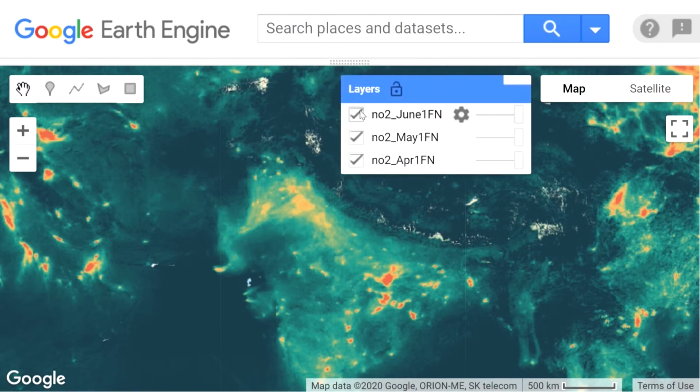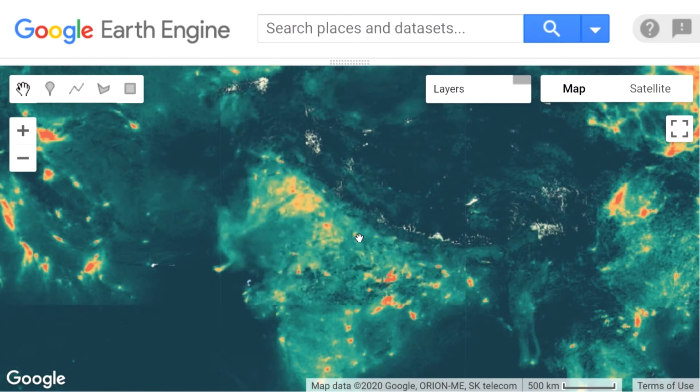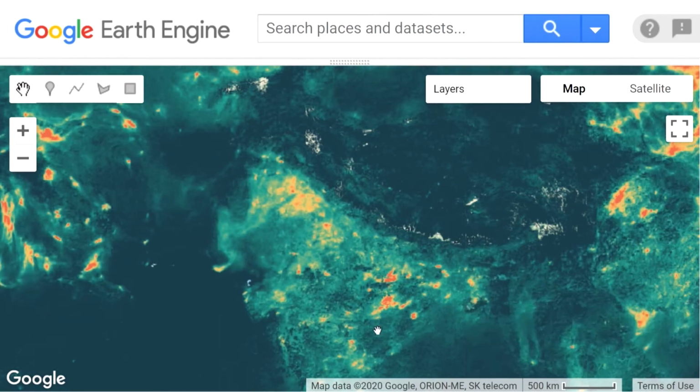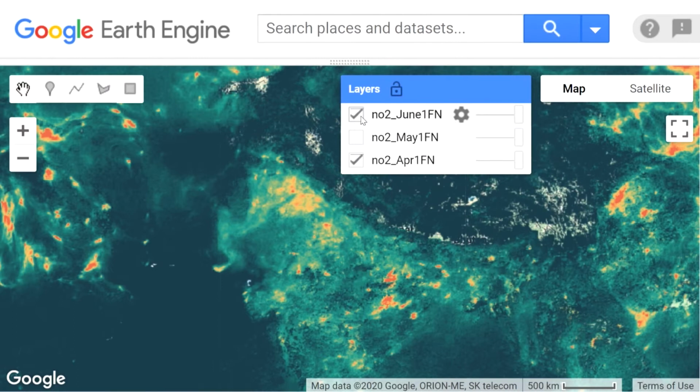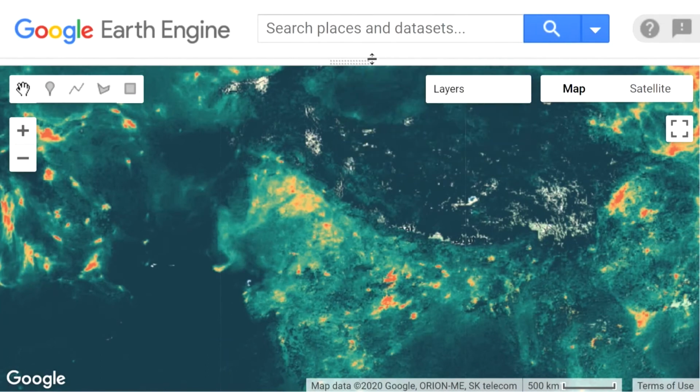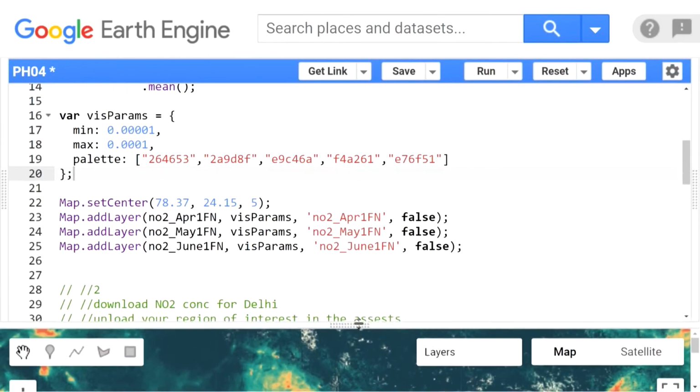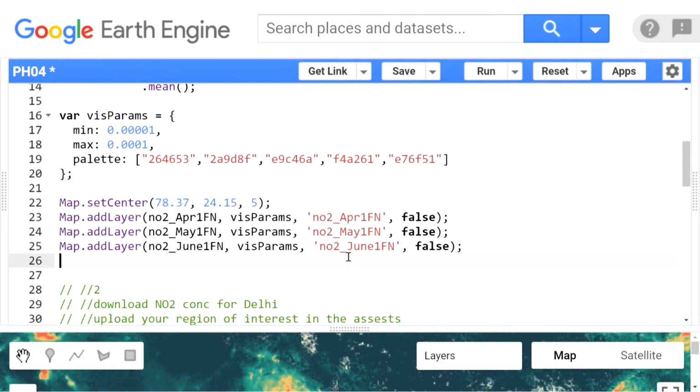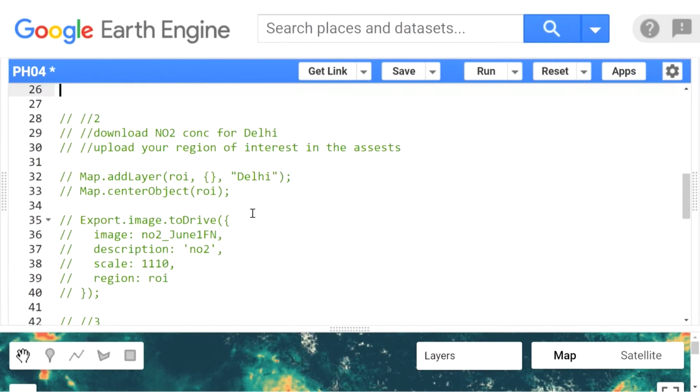And come June, the economy is in full swing, and also the monsoon has started. So a lot of cloud is there in these areas. Observations cannot be taken, but you see relatively a lot more nitrogen dioxide. So if I compare June with April, you can see the stark difference in the increase in nitrogen dioxide concentration. Now, okay, so I can visualize this. Great. Now, how do I download it?